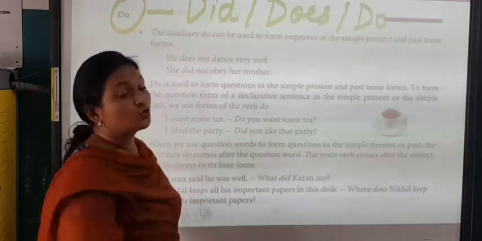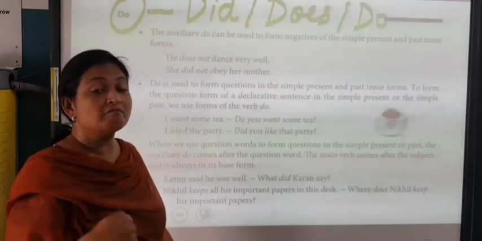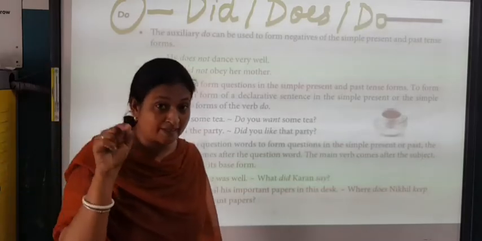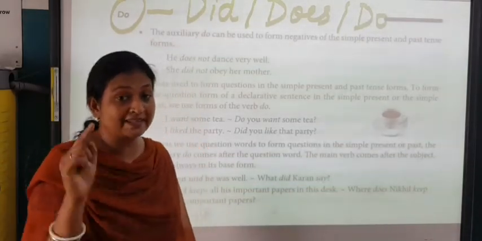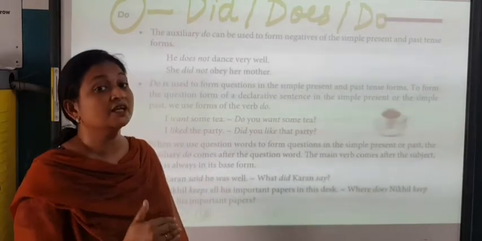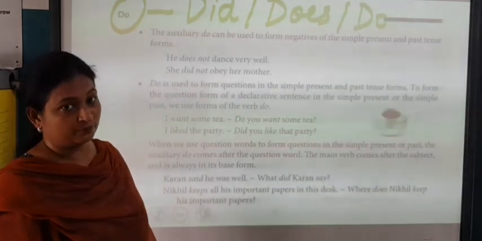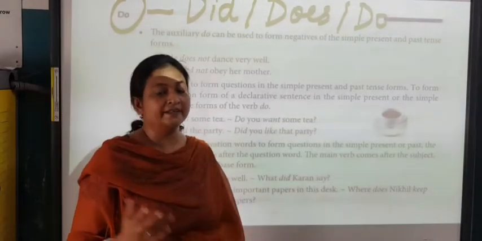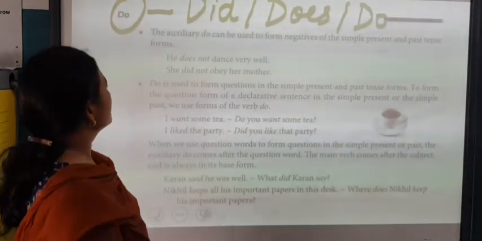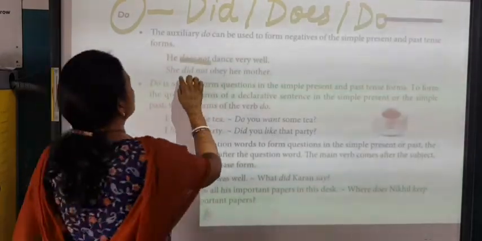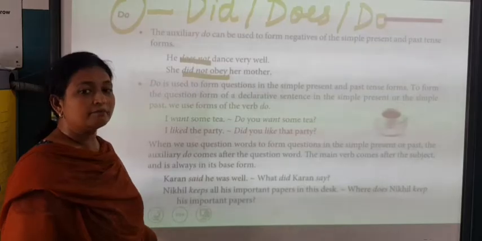So did is used when you have any past tense verb in the sentence. Does is used when you have, you remember that S1 verb with S, like she goes to school daily. She doesn't go to school. So in that case you will be using does, and do, it depends on the sentence. The auxiliary verb do. He does not dance very well. She did not obey her mother.